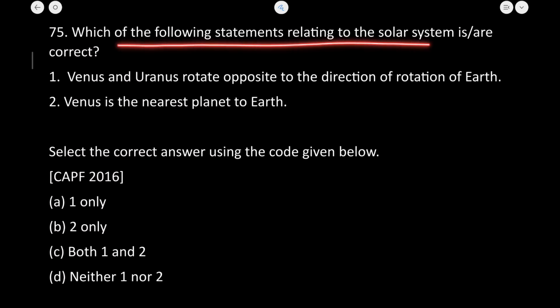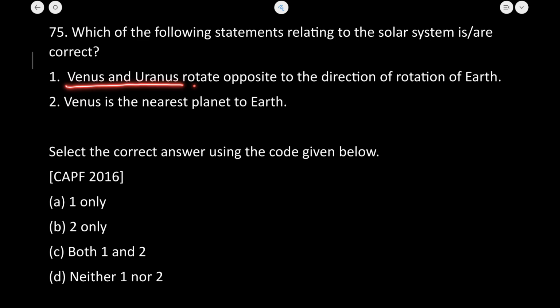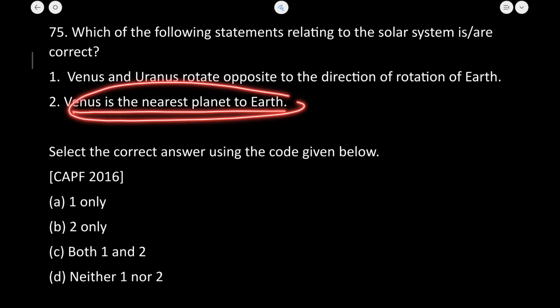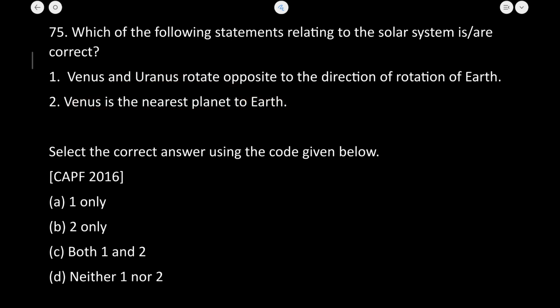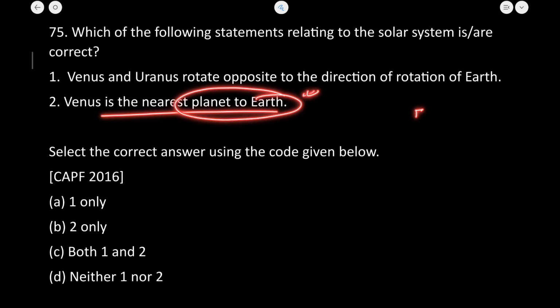Now the next question: which of the following statements relating to the solar system is or are correct? The first one is, Venus and Uranus rotate opposite to the direction of rotation of Earth. Next is, Venus is the nearest planet to the Earth. That is absolutely correct. Before Earth, the second planet is Venus, and after Earth there is Mars.